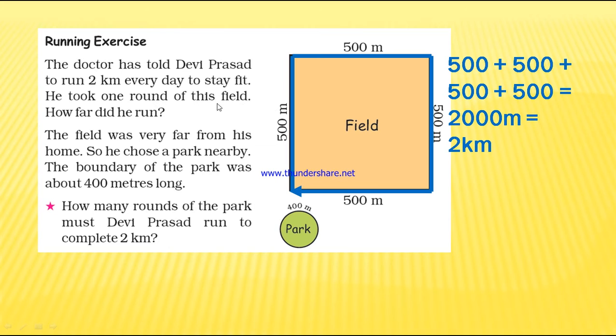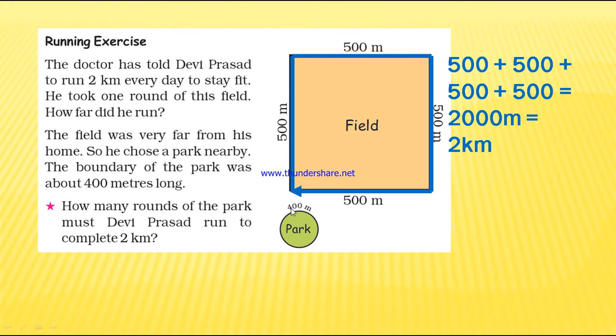So he took one round of this field. So how far did he run? 2 kilometers. So that's what Devi Prasad is asked by the doctor. The field was very far from his home, too much distant from his home. Every day he cannot go to that field. So he chose a park nearby, because to go around this field he has to go a long distance.